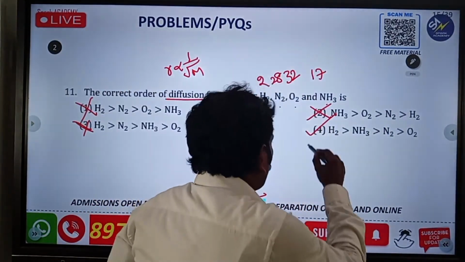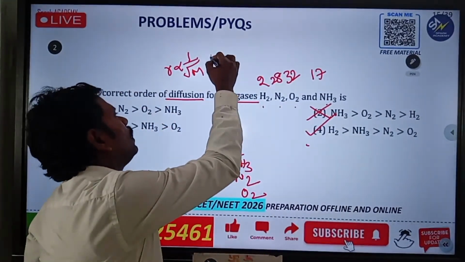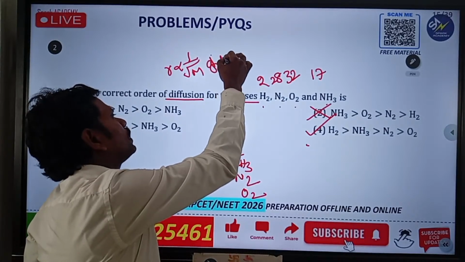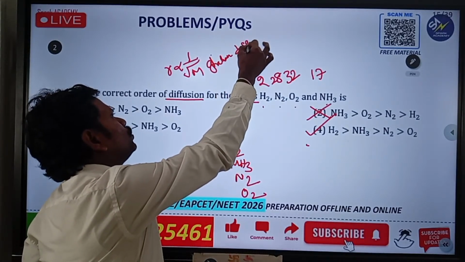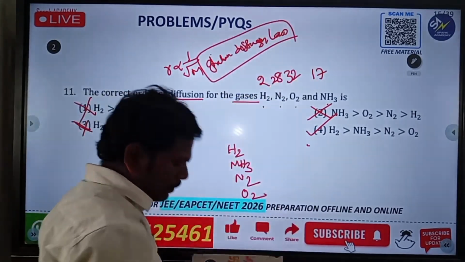So this is the wonderful answer for the exam. The key point is Graham's diffusion law. Very important, very important.